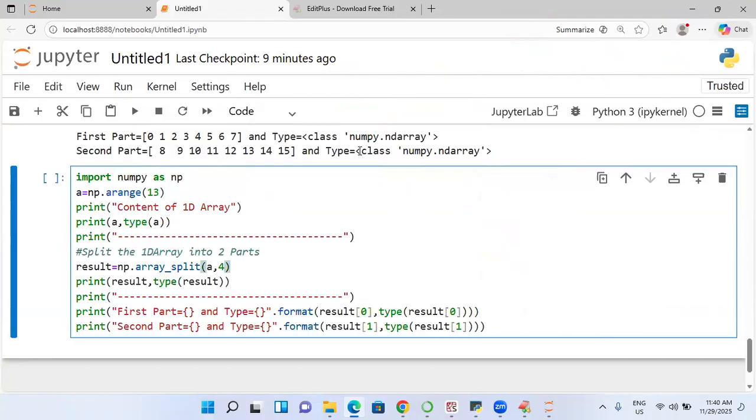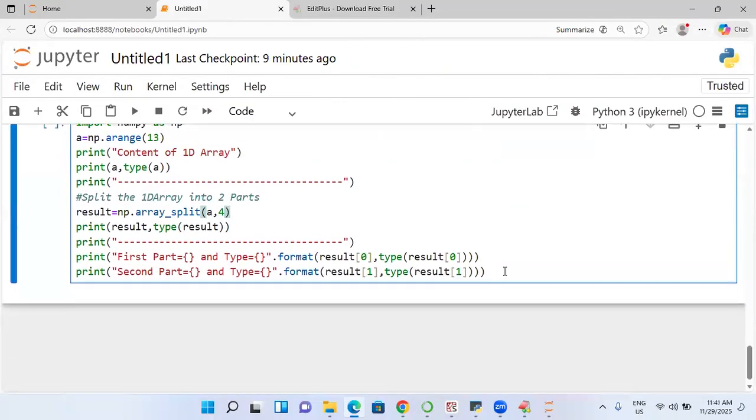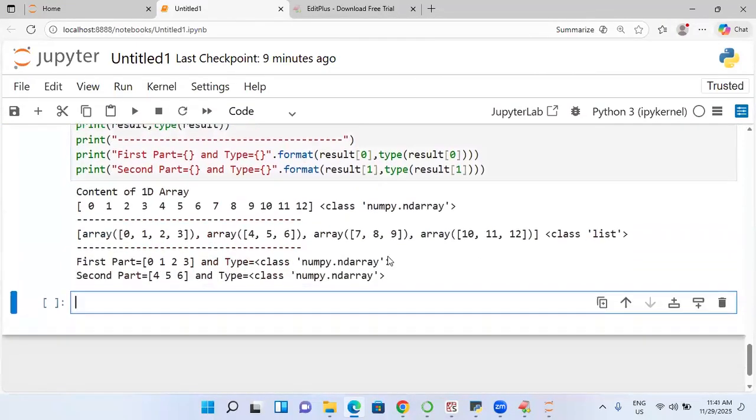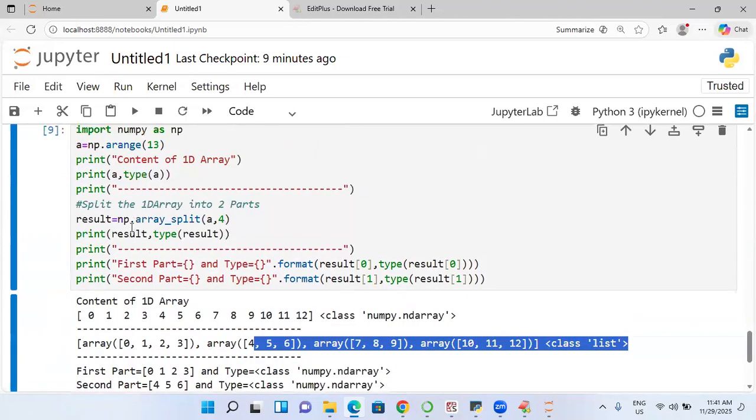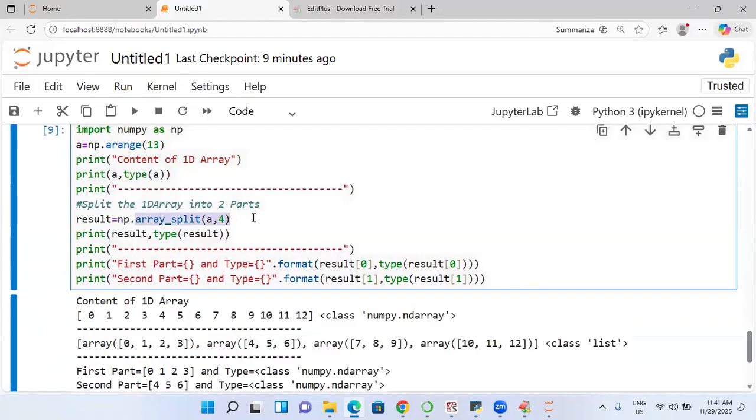Equal parts, unequal parts. So please observe it, my dear students, all of you. This is 12 elements. 0 to 12 means 13 elements are there. The first one contains 4. Next, all of them contain equal parts. This is happening because of which function? Array underscore split. So the array underscore split function will divide our ND array into equal parts as well as unequal parts. So this is a compulsory question.